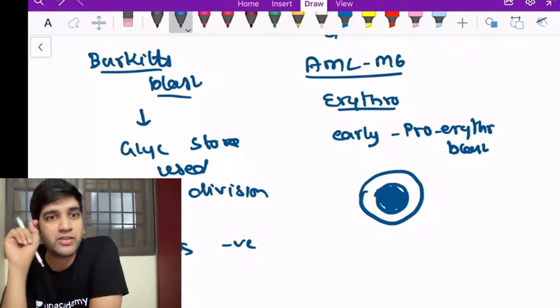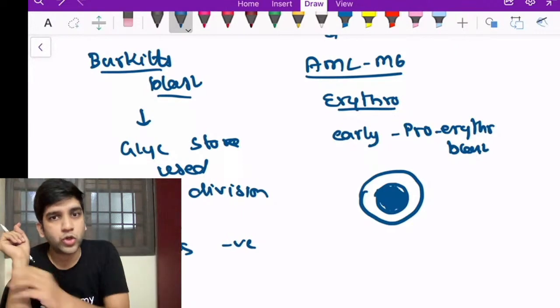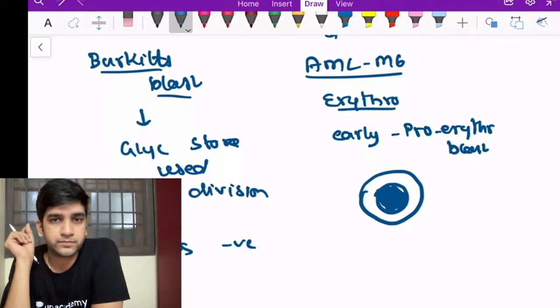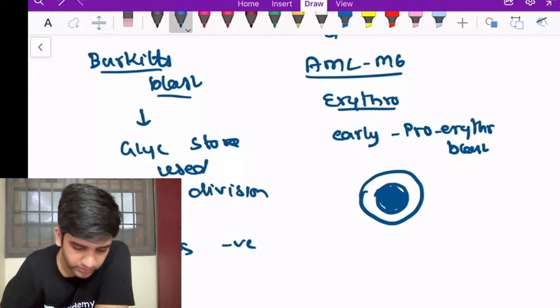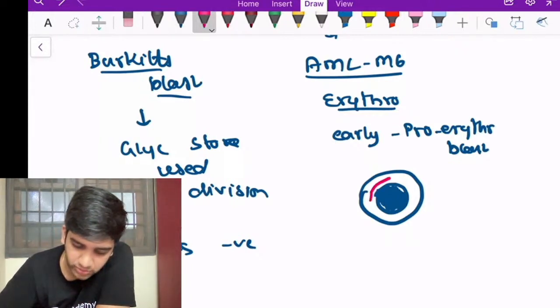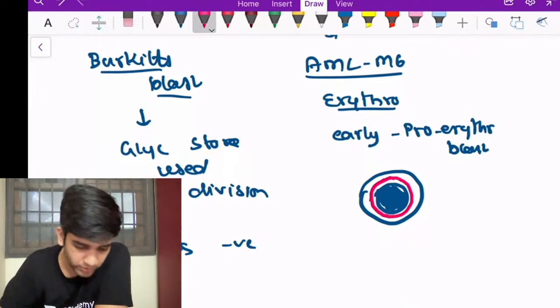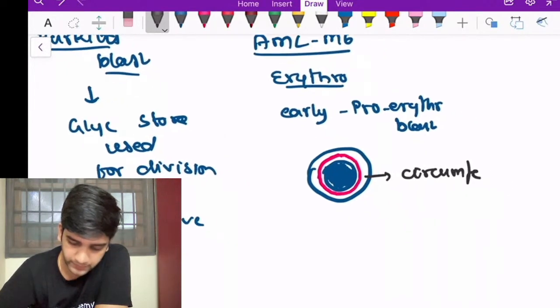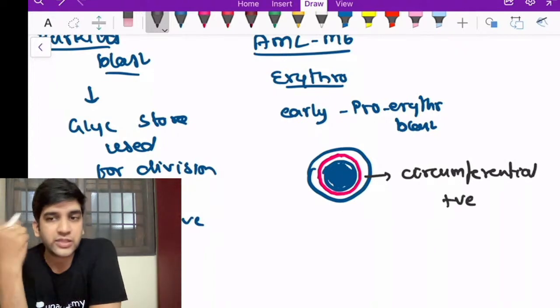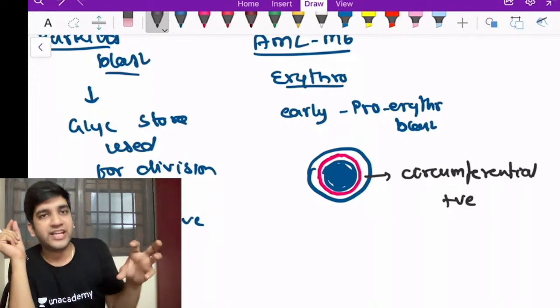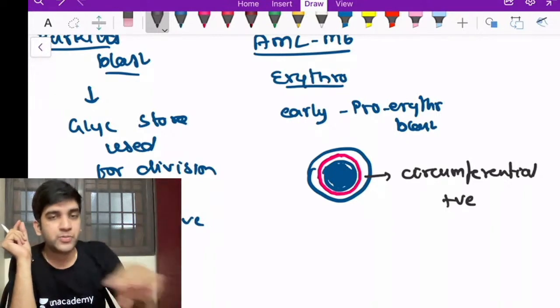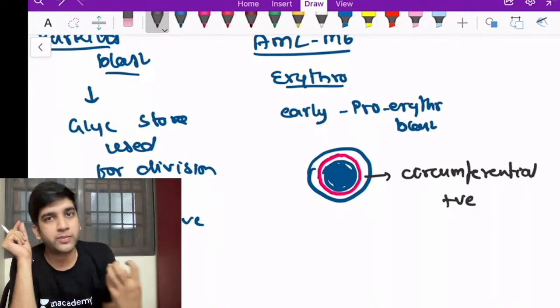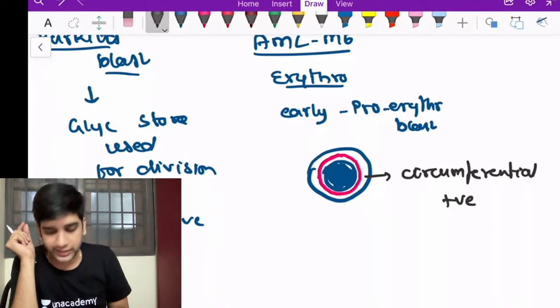Fine. So in the proerythroblast formation itself, I'll have hemoglobin, and hemoglobin will be PAS positive. Now tell me, hemoglobin in the cytoplasm will be distributed all throughout or will it be in local pockets only? Hemoglobin will be distributed all throughout, right? So PAS here will be positive all throughout. I'll have PAS positivity throughout the cytoplasm, fine? So I call this circumferential positivity. It will not be dot-like because I cannot expect hemoglobin to be only in one dot, right? It should be circumferential all over, all surrounding the cytoplasm. That will be a very classical finding for an erythroblast.